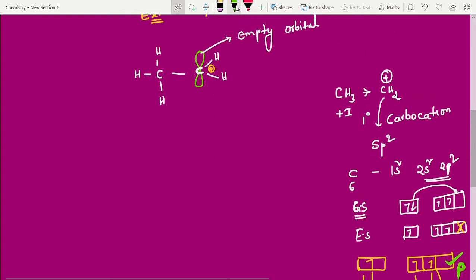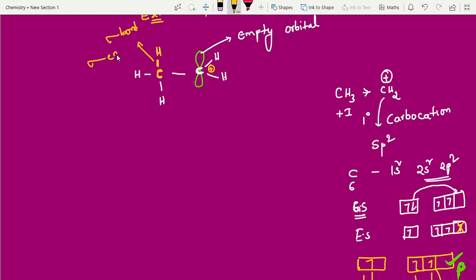Empty means he is deficient. Deficient means he is taking electrons, right? He is taking electrons. Who is giving? Between carbon and hydrogen there is a bond, so that he is giving electrons. What are these electrons? We call it, yes, sigma bond. Sigma bond means sigma electrons, right? The sigma electrons are transferred to the vacant orbital. These electrons.